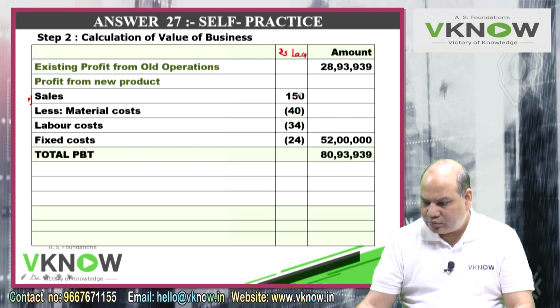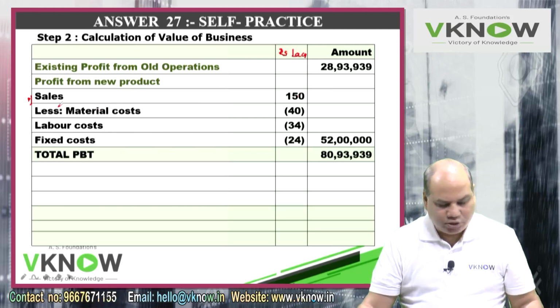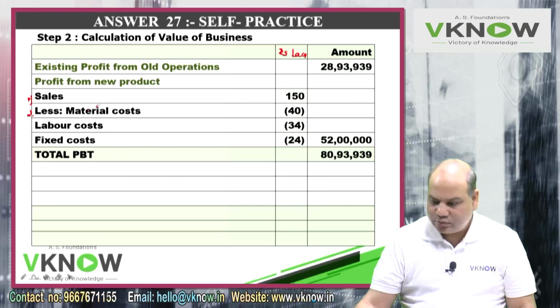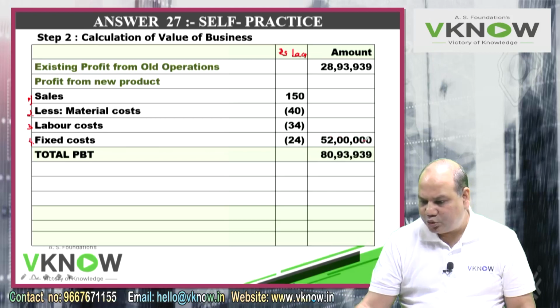In this column 150, as per the question. 2, less material cost 40 in bracket. 3, labor cost 34 in bracket. 4, fixed cost 24 in bracket. So now outside the bracket write down 52 lakh. This is profit from new product. This is profit from existing business.